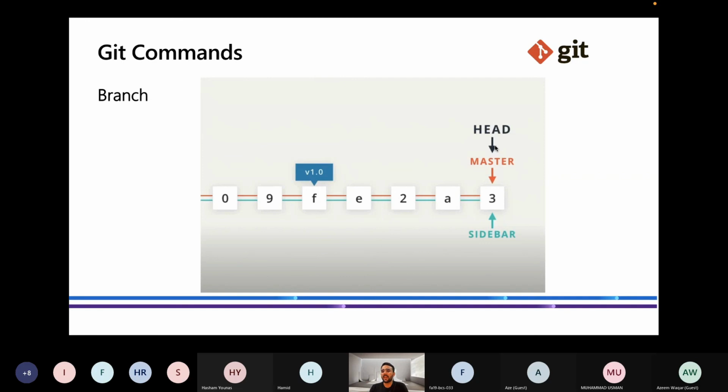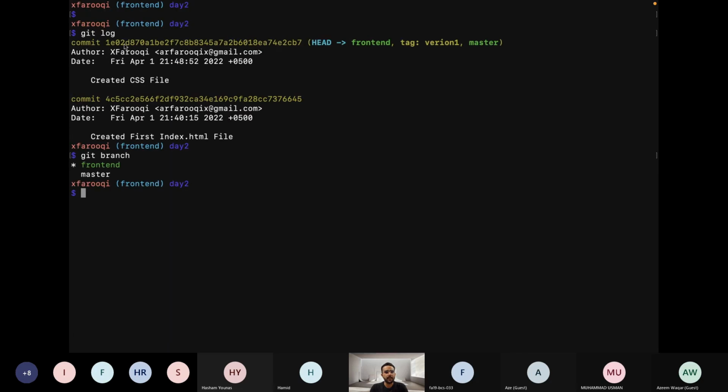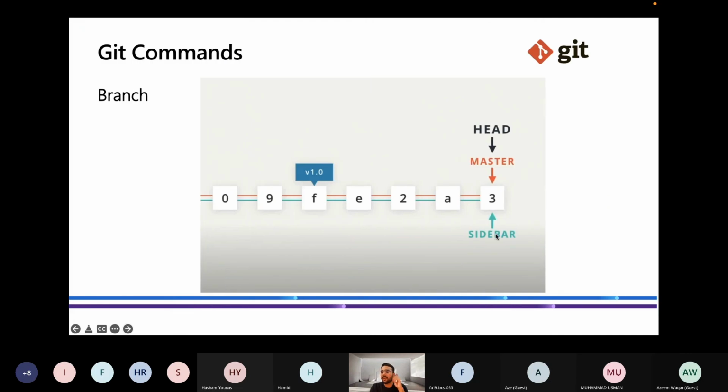Okay, so at the master branch, I created another branch at this particular commit. Right now, I made this front end branch. I made a branch named sidebar. So the sidebar will take all these commits inside it, and it will also work independently.